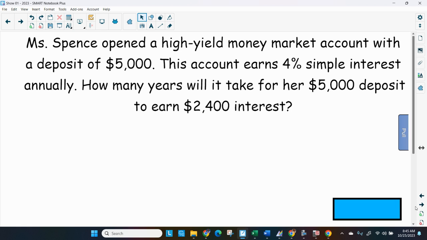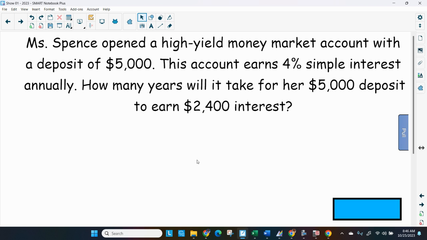All right, let's get started. So here we got Miss Spence opened a high yield money market account with a deposit of $5,000. This account earns 4% simple interest annually. Annually means once a year. How many years will it take for her $5,000 to earn $2,400 in interest?